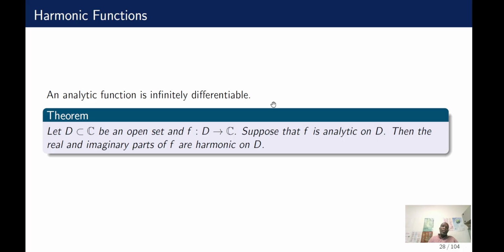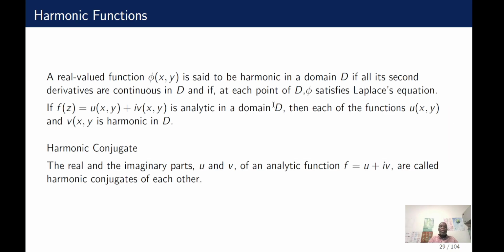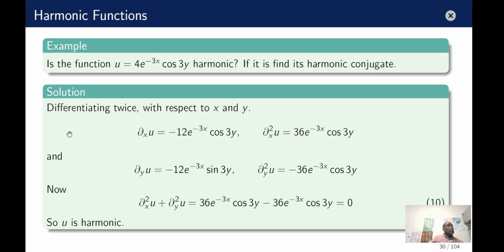If those two things are satisfied, we end up with a special relationship between the real part and the imaginary part of a function. If it is analytic, then U is going to be harmonic and V is harmonic.